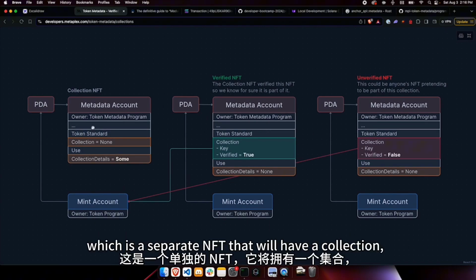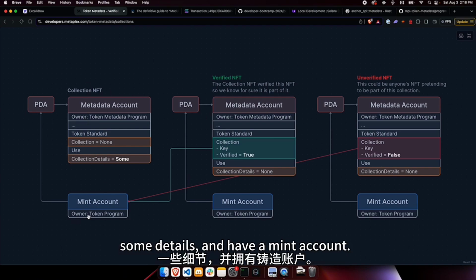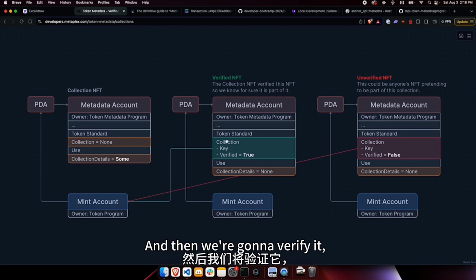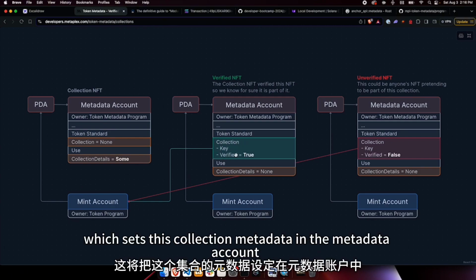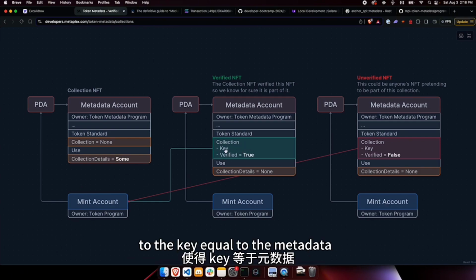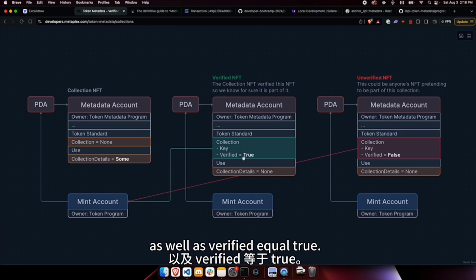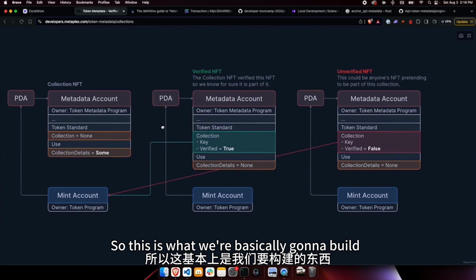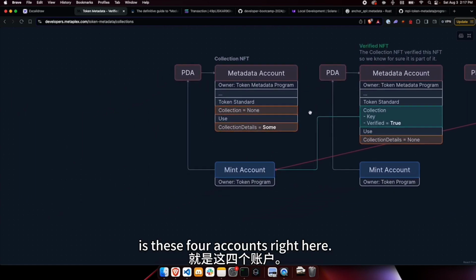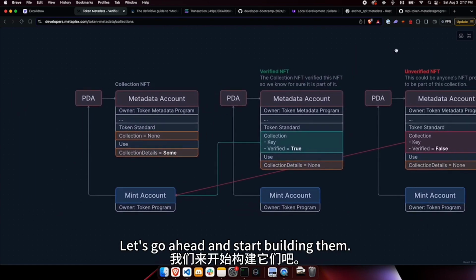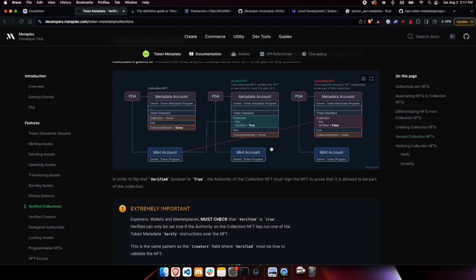We're going to have that collection NFT, which is also a separate NFT that will have some collection details and a mint account. And then we're going to verify it, which sets the collection metadata in the metadata account to the key equal to the metadata, as well as verified equal true. So this is what we're basically going to build, these 4 accounts right here. Let's go ahead and start building them.